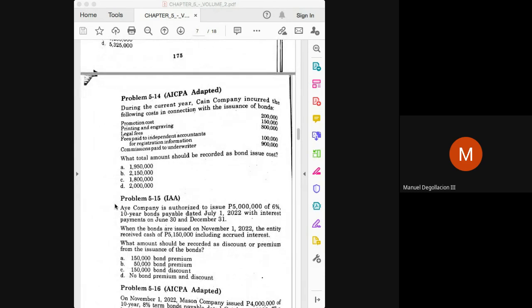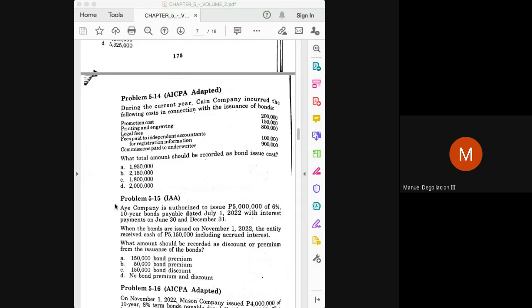Let's have problem 5-14. During the current year, Kane Company incurred the following costs in connection with the issuance of bonds. So basically, this is just a test on whether or not you can identify what can qualify as a bond issuance cost. So any cost incurred in relation to the issuance of bonds would be considered as a bond issuance cost. Okay, and in this problem, class, all these 5 items will form part of our bond issuance cost.